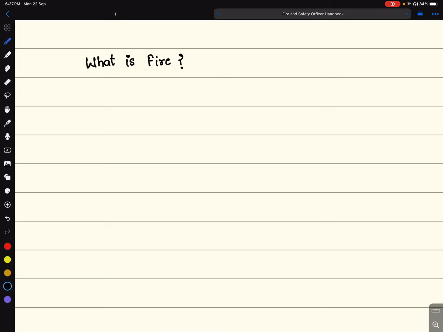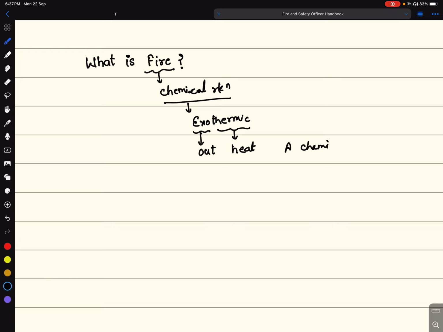So, what is fire? Fire is basically a chemical reaction. What kind of chemical reaction? This is an exothermic chemical reaction. Exothermic means exo means out and thermic means heat. So, a chemical reaction that releases heat is called exothermic chemical reaction.